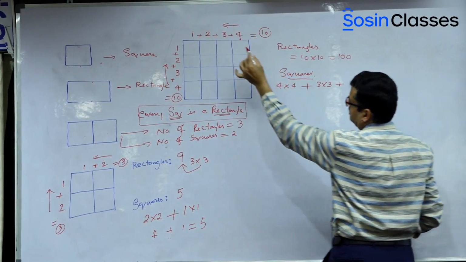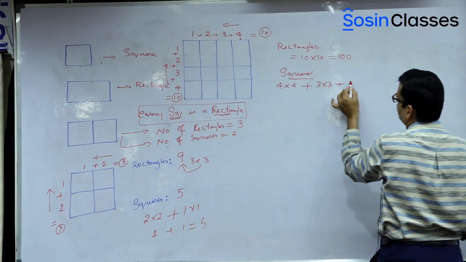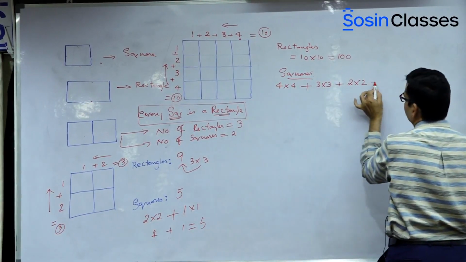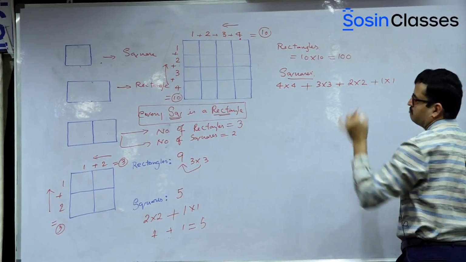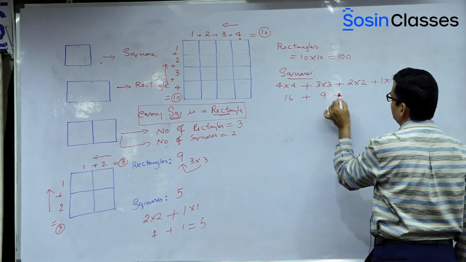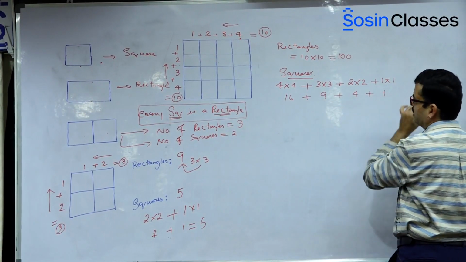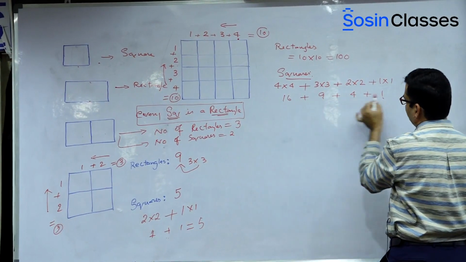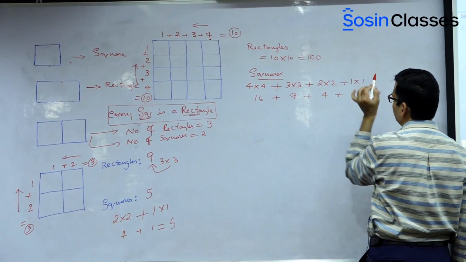Plus. Now take the previous number of this, that is 2. 2 into 2. Then plus 1 into 1. So 4 4s are 16. This is 9. This is 4. And this is 1. 9 plus 1, 10. 10 plus 16, 26 plus 4, that is equal to 30.